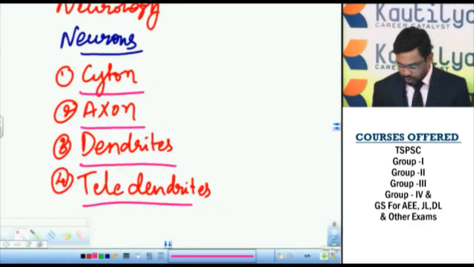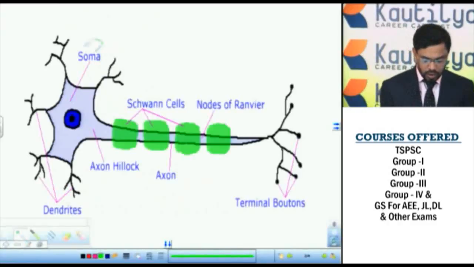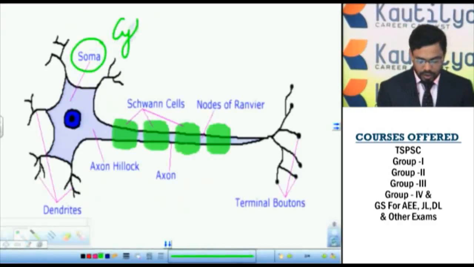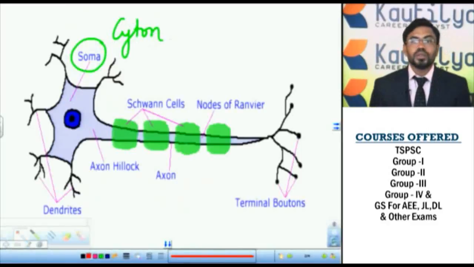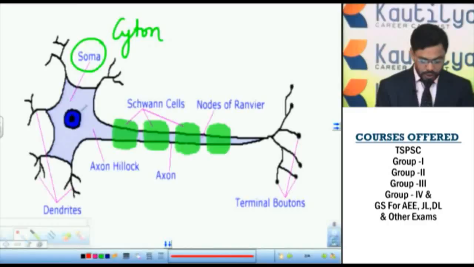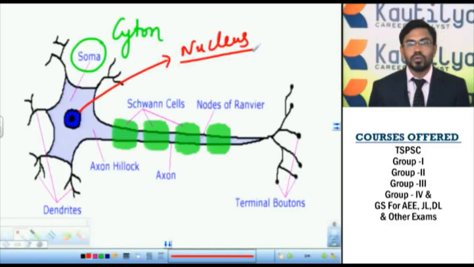If you observe the structure of this neuron, it contains a cell body. This cell body is called a cyton, or it is also called soma. The cell body contains the nucleus. In this nucleus, the stimulus or the nerve impulse will be processed.